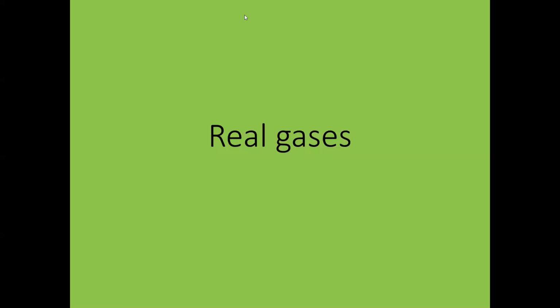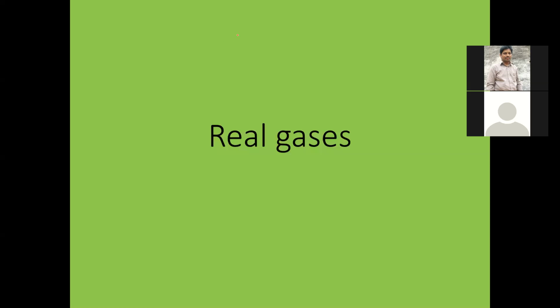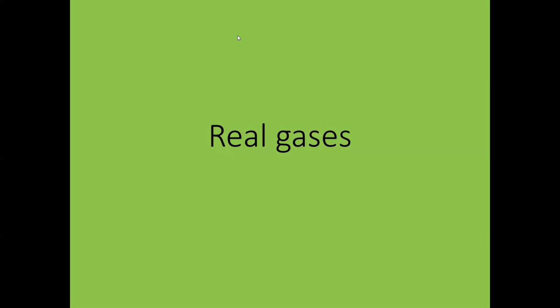In the previous class, we discussed real gases and ideal gases. Real gases are the gases which do not obey gas laws at all temperatures, and ideal gases are the gases which follow the gas laws at all temperature ranges. And the ideal gas equation we have already discussed. What is the ideal gas equation? PV is equal to nRT.